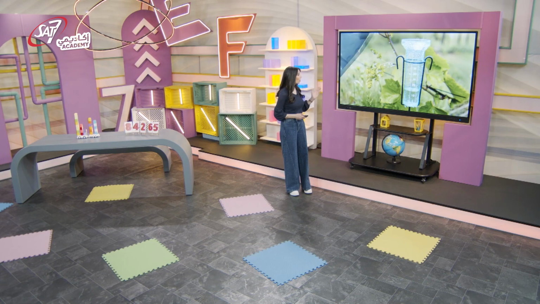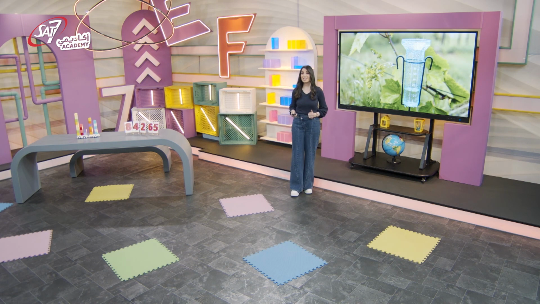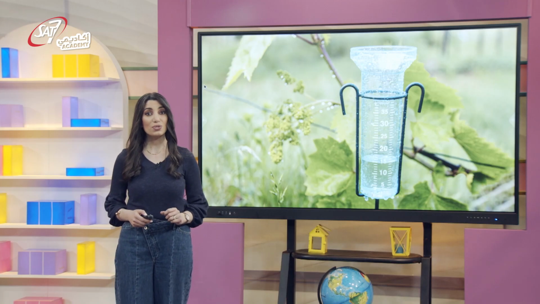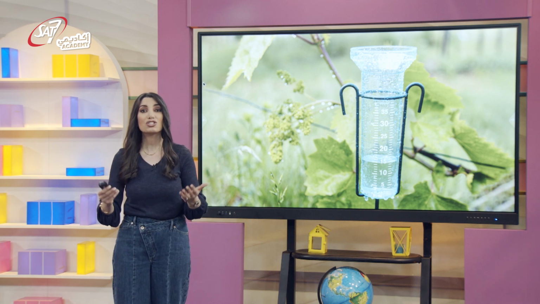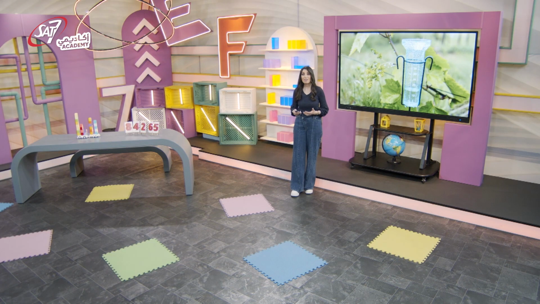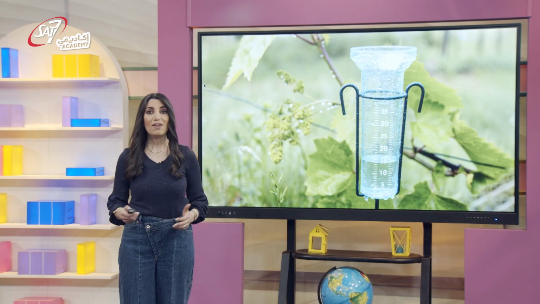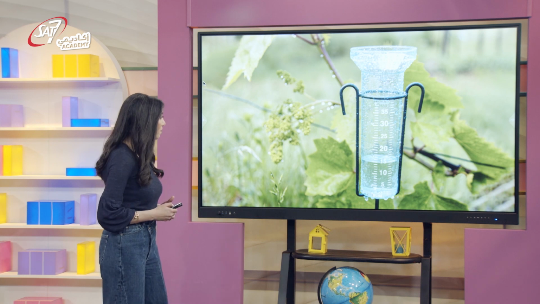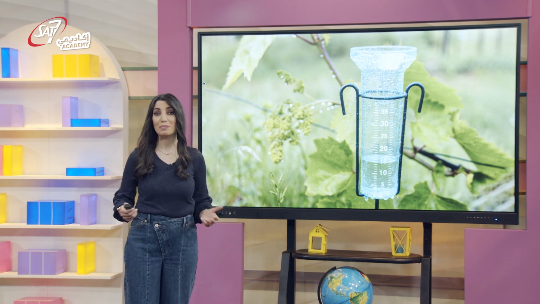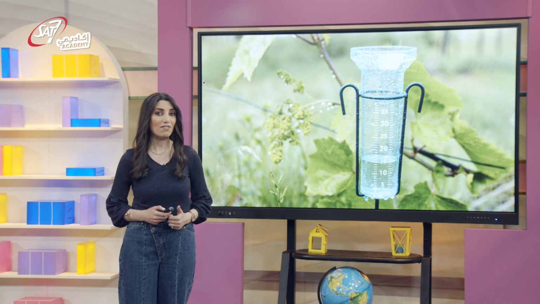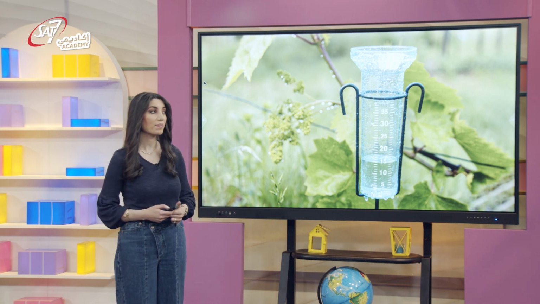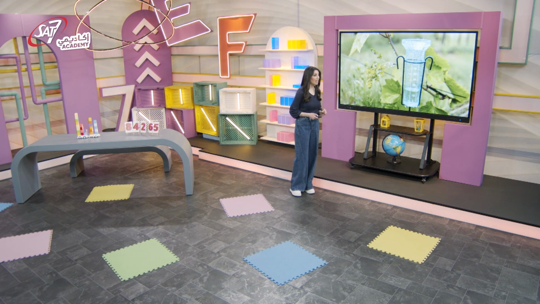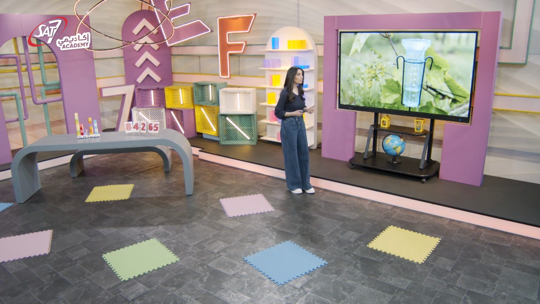Do you know what this is? This is a rain gauge. It is used to measure the amount of rainfall. When it rains, the rain gauge collects the rain, and the average rainfall in a certain place is measured. The average rainfall of this day was 15 millimeters. We can see this average to compare rainfall to other days throughout the year. Can you think of more examples by which averages are used?